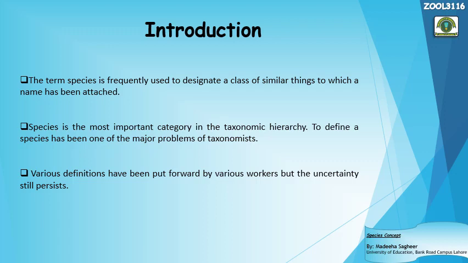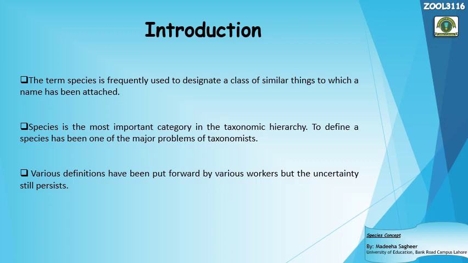So the species is one of the major and basic categories in taxonomy, or while classifying organisms. Various definitions have been put forward by various workers, but uncertainties still persist. There are various definitions and concepts of the species, about what points should be focused on while identifying the species.